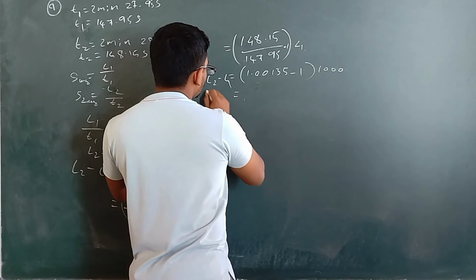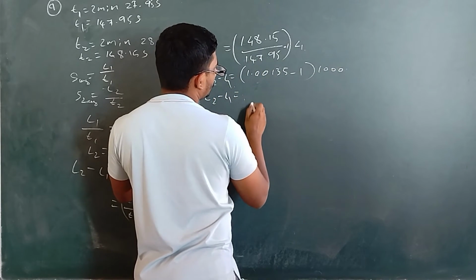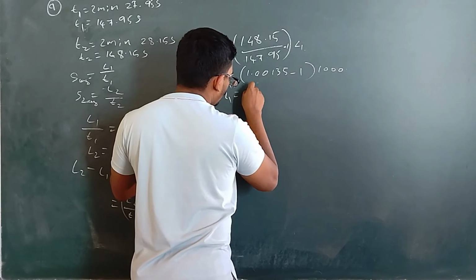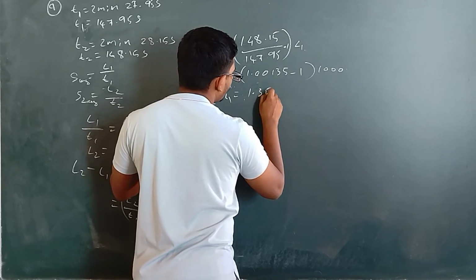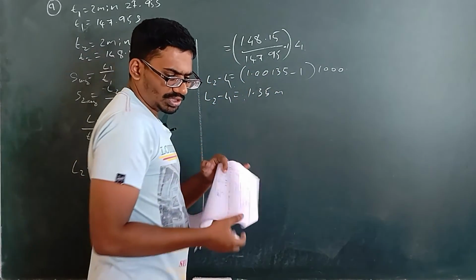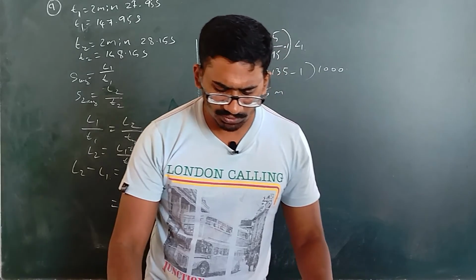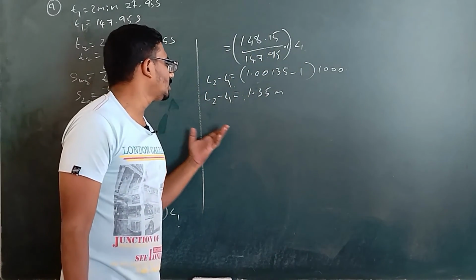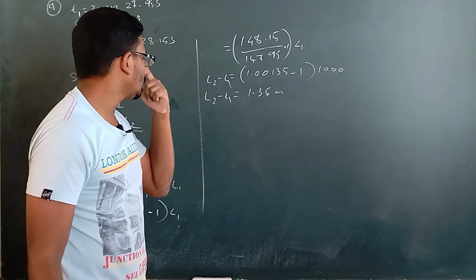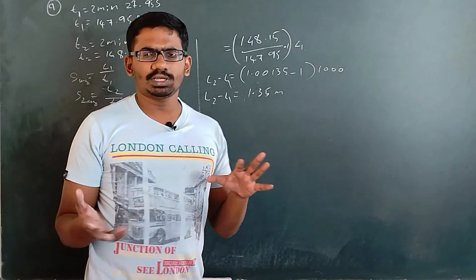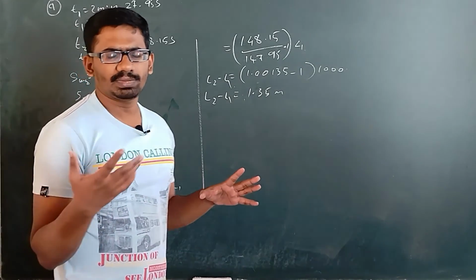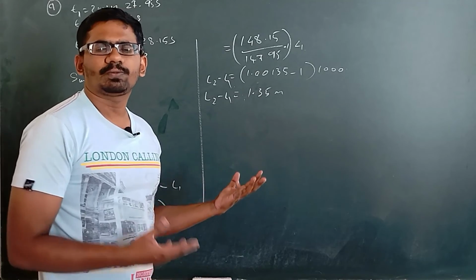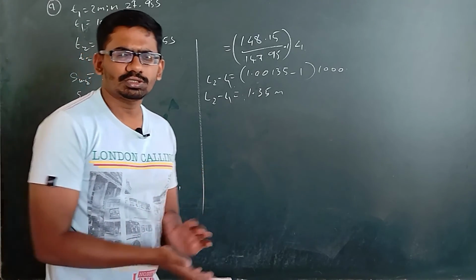So L2 minus L1 is equal to 1.35 meters. So it is a very small value compared to 1 kilometer. Compared to 1000 meters, 1.35 is nothing. So that distance is not going to make much difference in the velocity. So we can conclude that person 1 is faster than person 2.